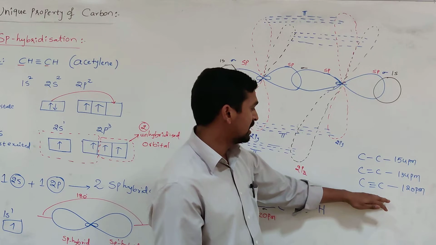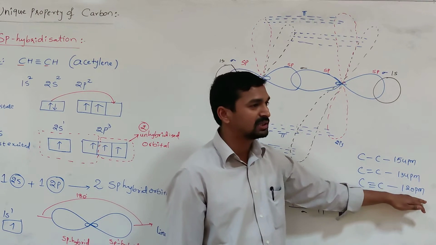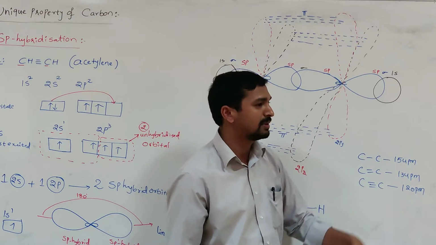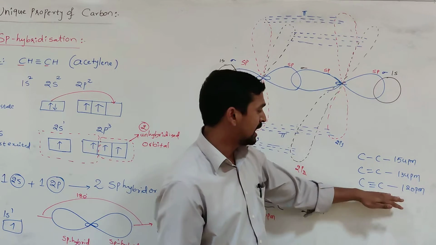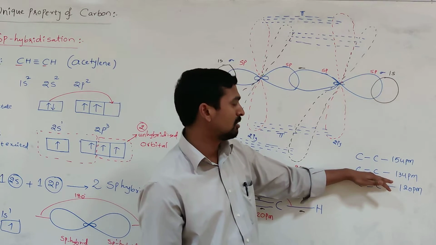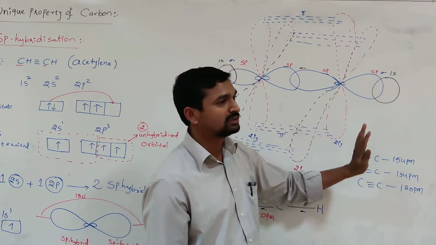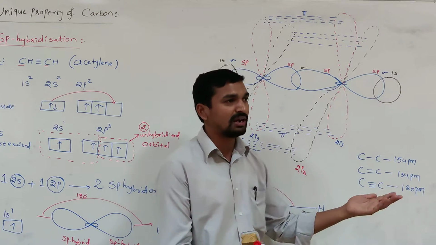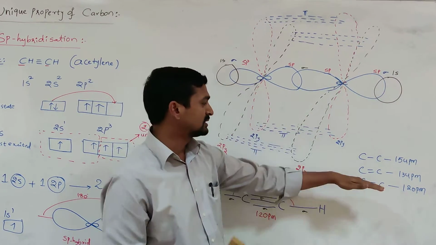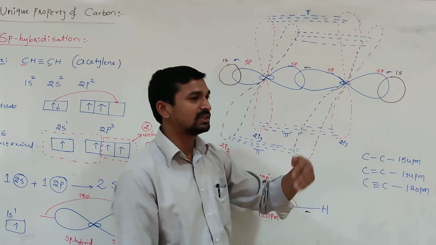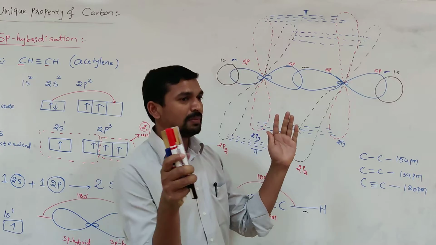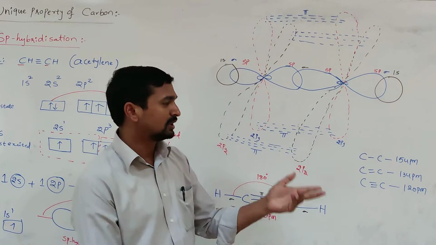That's why in the carbon-carbon triple bond, the bond length is found to be the least compared to the carbon-carbon double bond and the carbon-carbon single bond. Here greater extent of sidewise overlapping, here lesser extent, here no sidewise overlapping. Wherever there is no sidewise overlapping, the atoms never come very close to each other. Whenever the sidewise overlapping starts, that is, the formation of the pi bond starts, there is attraction, which decreases the distance between the two atoms.